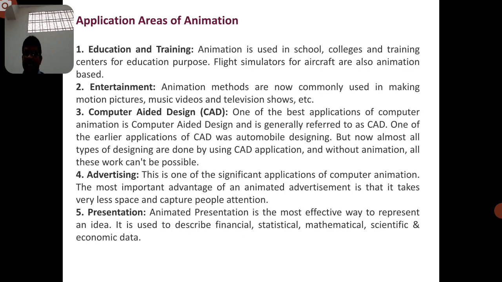So now what are the application areas of animation? In the previous 5 different categories, animation plays the key role, whether it changes the shape or the color or the size or the angle, whatever the case is. So animation can be used in different applications.